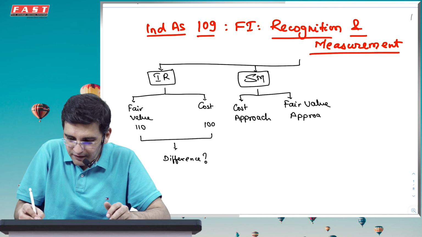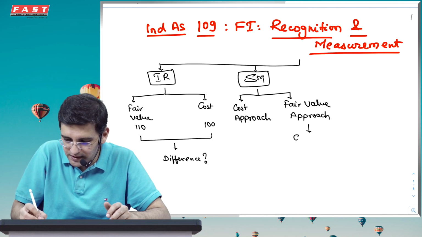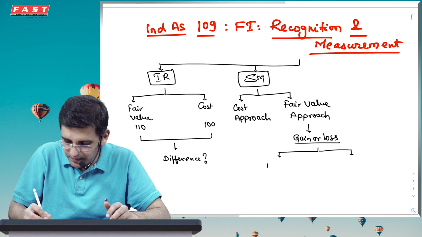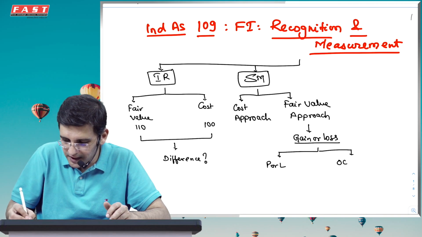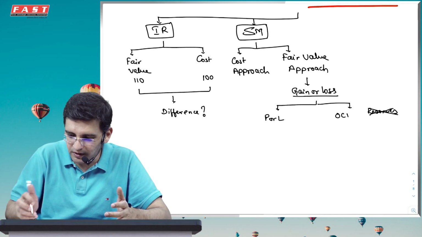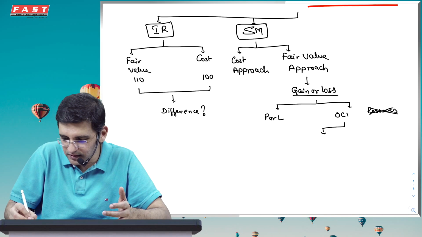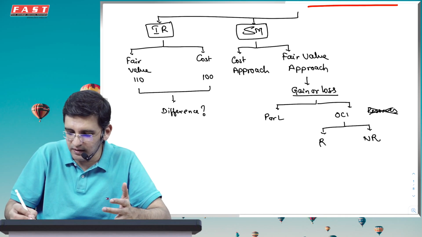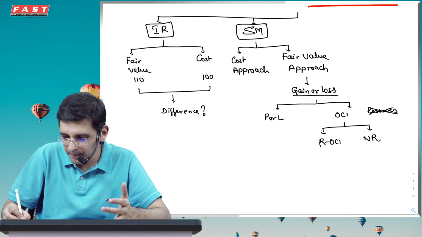And definitely if I go with the fair value approach, there is going to be a gain or loss. And when I say there's going to be a gain or loss, the question is where this gain or loss should go. Should it go to PRL, or should it go to OCI, or should it go to reserves? In this Ind AS, there's no concept of bringing it to reserves. So we have two options, PRL or OCI, and within OCI, we then have two options. One is a reclassifiable OCI and another one is a non-reclassifiable OCI.